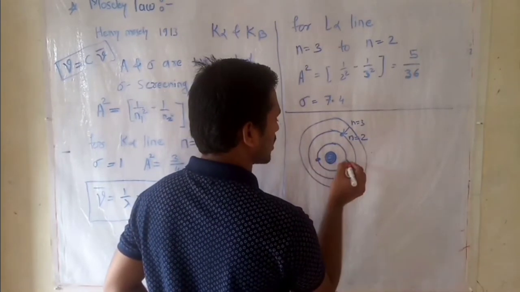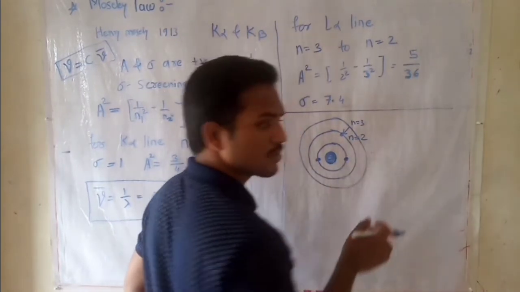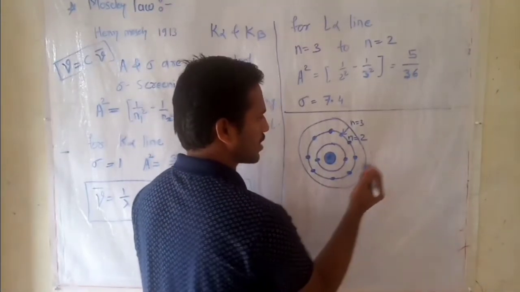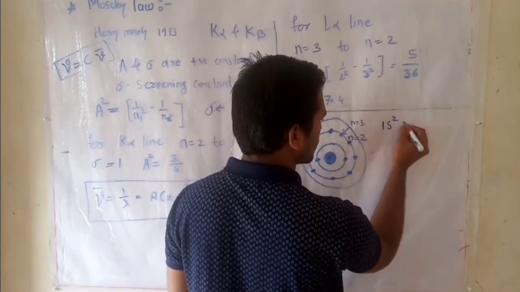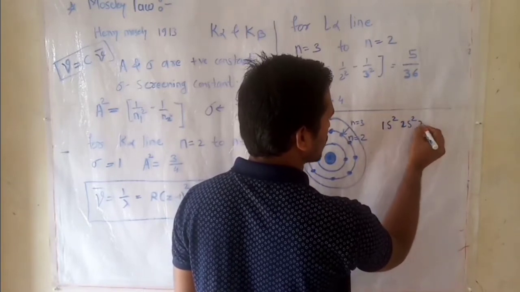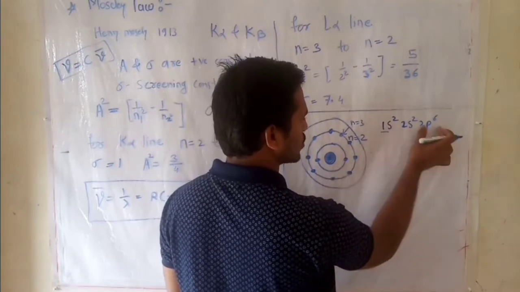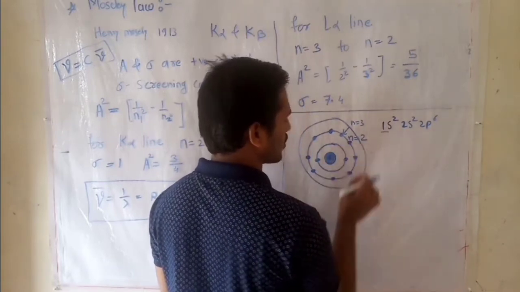The innermost shell contains 2 electrons. The second shell contains 8 electrons. The electronic configuration for this atom is 1s2, 2s2, 2p6: the 1s electrons from the K shell, and the 2s and 2p electrons from the L shell.